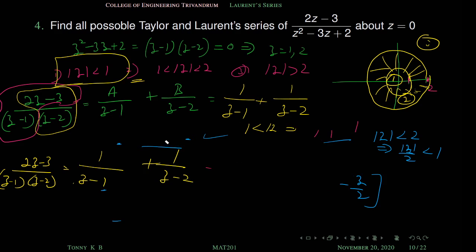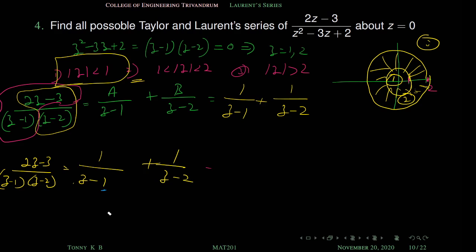Next we are going to consider the third case. So our third case is mod z is greater than 2, which implies 2 by mod z is less than 1. അത് ഓക്കെ ആണ് അല്ലേ? 2 by mod z is less than 1.